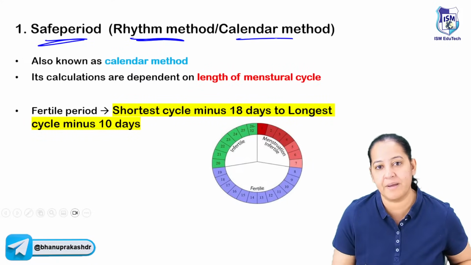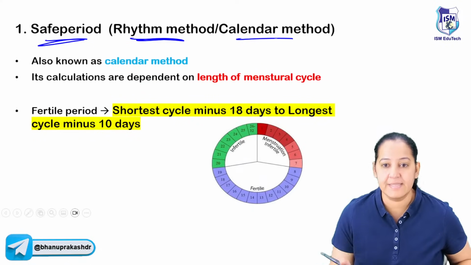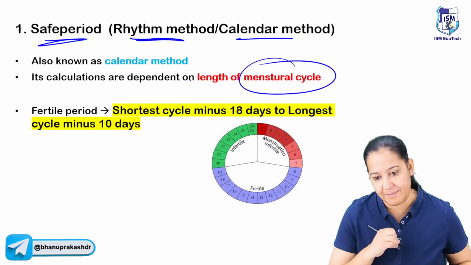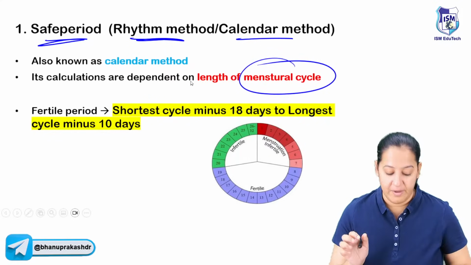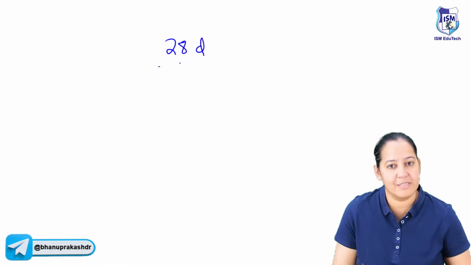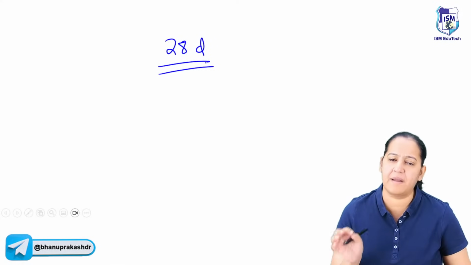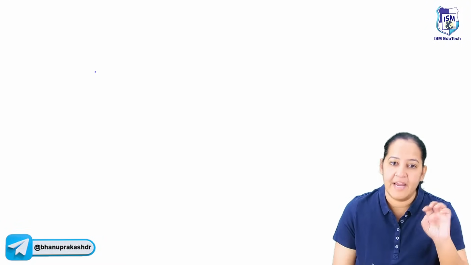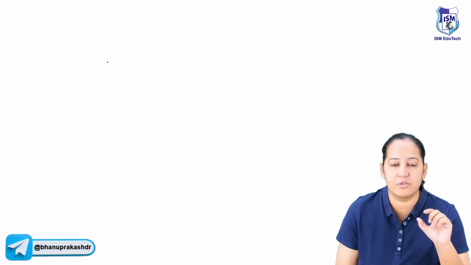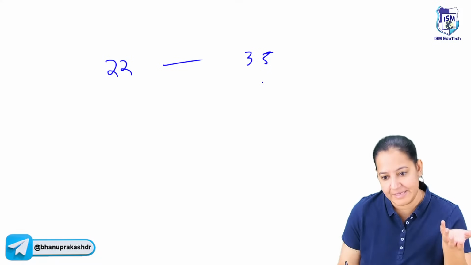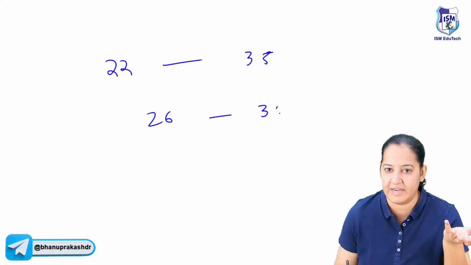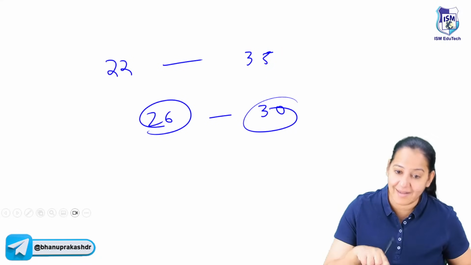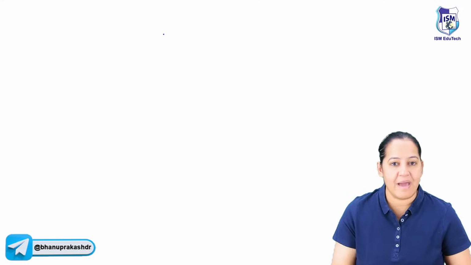What do you mean by safe period, rhythm method, or calendar method? Here programmed sex is done, so sexual intercourse is programmed depending on the menstrual cycle of the wife. Now in females, the ideal menstrual cycle is 28 days, so every 28 days it is repeated, but hardly a few females have a regular menstrual cycle. Many females have a range, maybe 22 to 35 days. Some will say I'm having 26 to 30 days. So there is a smallest cycle and a largest cycle. So you have to ask the question, you have had many menstrual cycles till date.